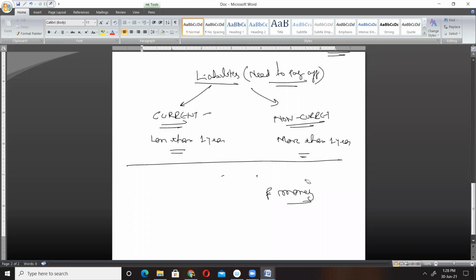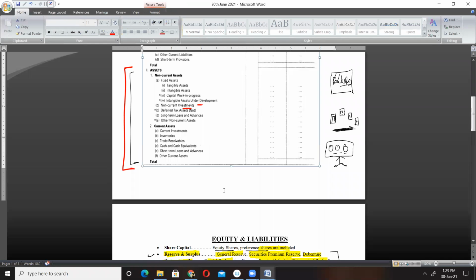Investment may be done for some kind of capital appreciation, or investment may also be done for earning regular return. The first objective of doing investment is to earn capital appreciation in the future, and the next objective is to earn regular return from that investment. So investment may also be classified into two categories. You see, we have non-current investment here, and we have current investment in current assets.